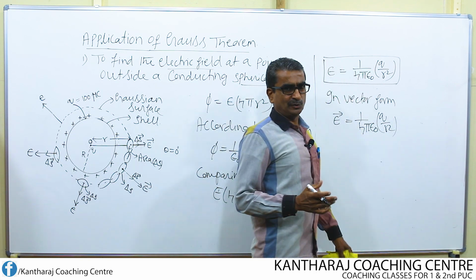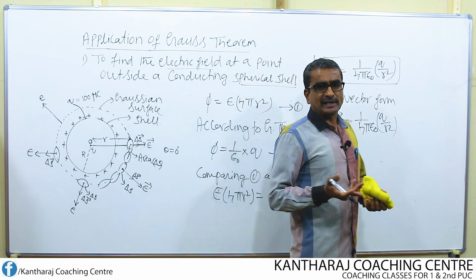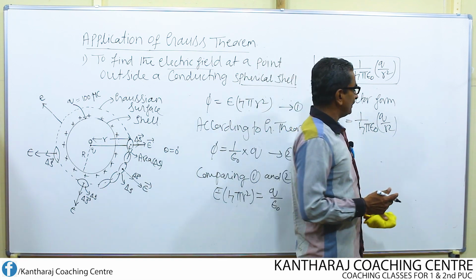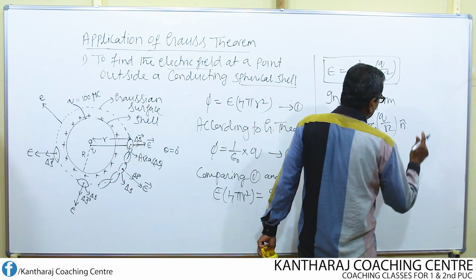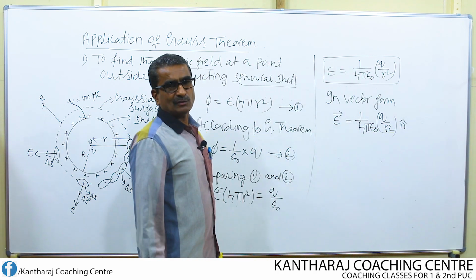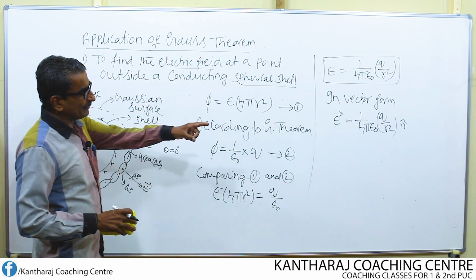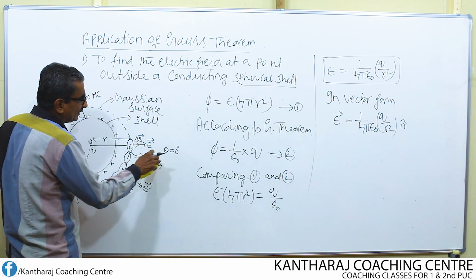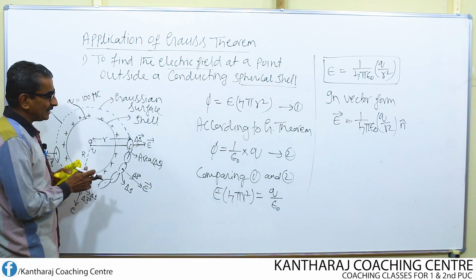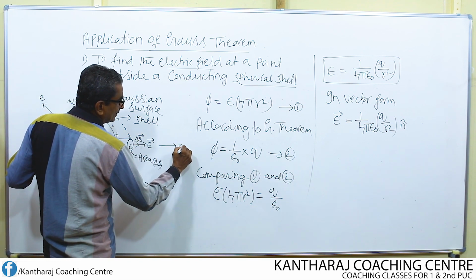Simply introduce one unit vector. What is the unit vector you are going to introduce? You can introduce any unit vector. For example, here I am going to introduce the unit vector n cap. What is n cap? It is the unit vector which gives the direction of the electric field. In this figure, the unit vector direction should be along the direction of the electric field.